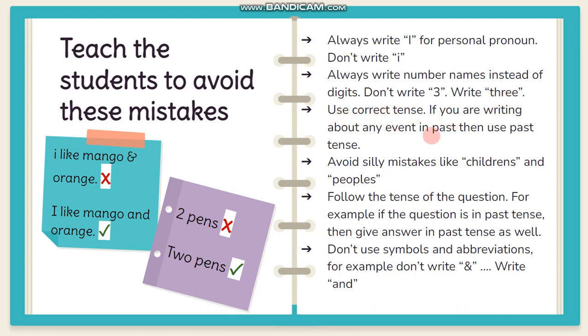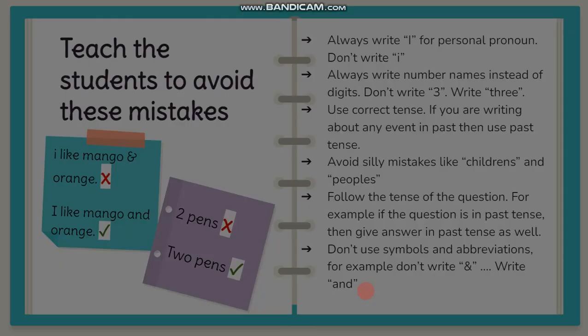If you are writing about any event in the past, then use past tense. And avoid silly mistakes like children's and people's, and follow the tense of the question. For example, if the question is in the past tense, then give the answer in the past tense as well. And don't use symbols and abbreviations. For example, don't write this symbol, write "and", because this is a paper, this is not social media chit chat.